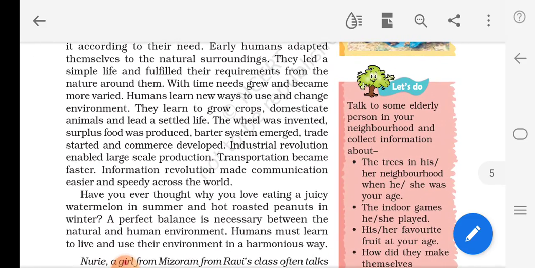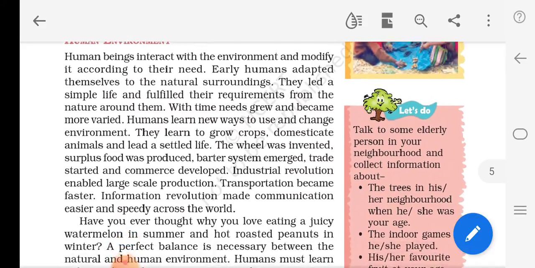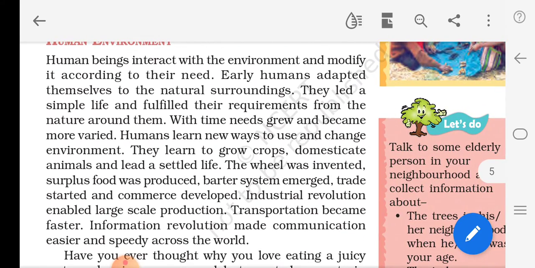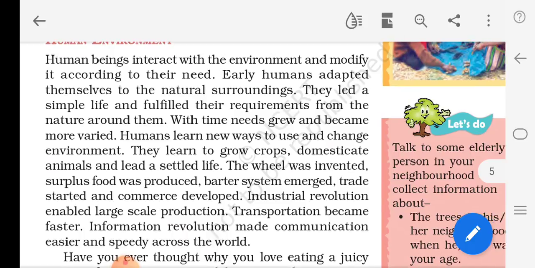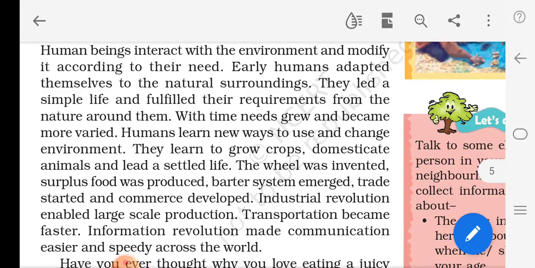Now, children, how did the human environment change? Let's see. In the olden days, early humans adapted themselves to the natural surroundings. Whatever was available in nature, they adopted only that. They did not modify it. They had to live in caves, and whatever they got from the forest they would eat. It may be leaves or fruits, roots, they would eat as it is.